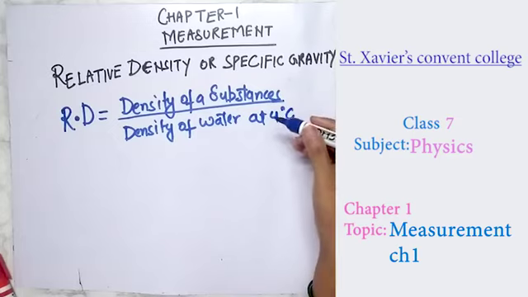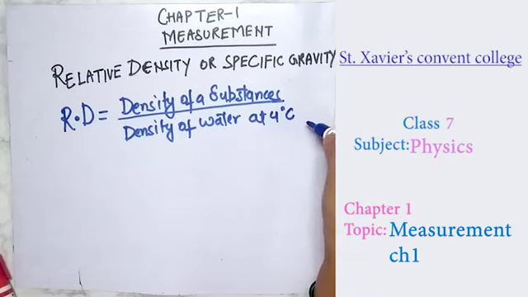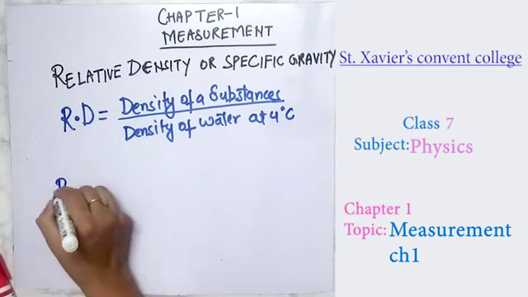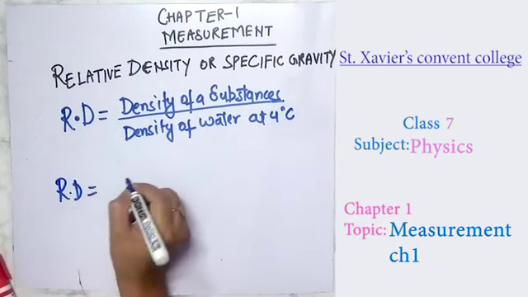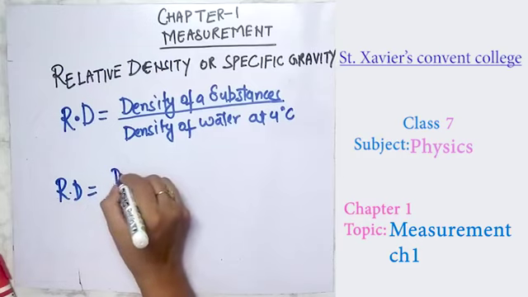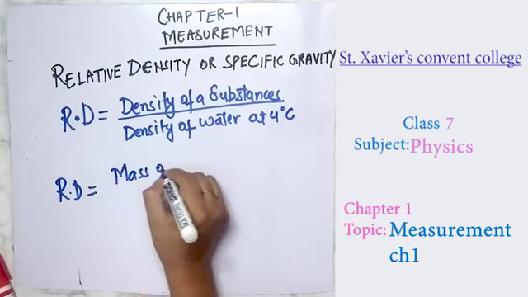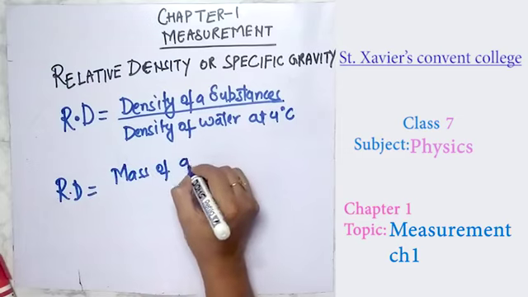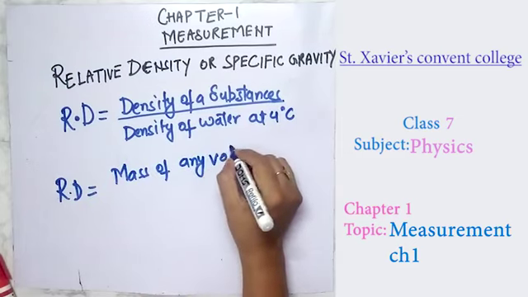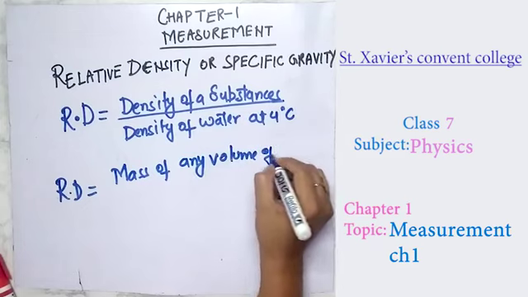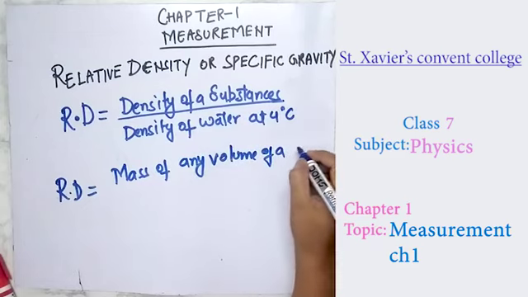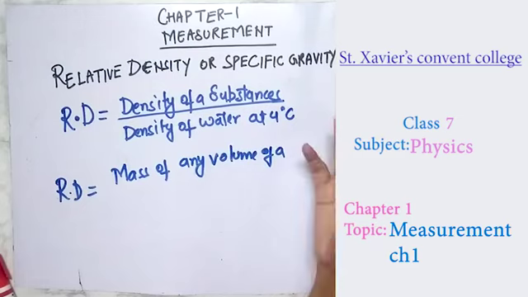So this is the way you take the density of any substance with respect to the density of water at 4 degrees Celsius. Another formula for defining it is in the form of mass: the mass of any volume of a substance, it can be of any volume.